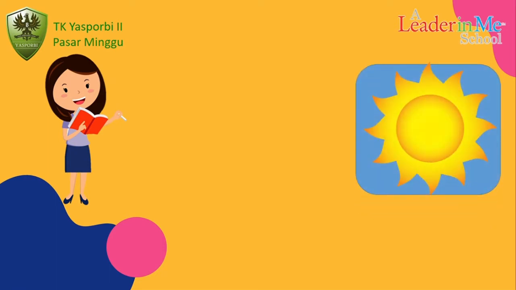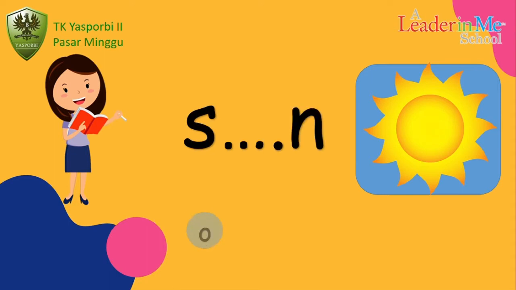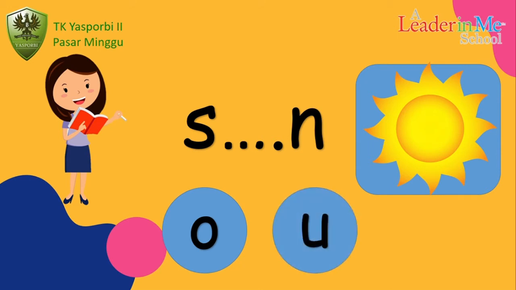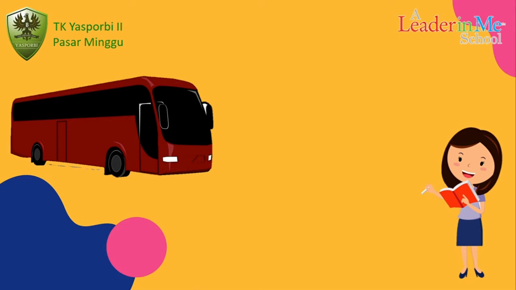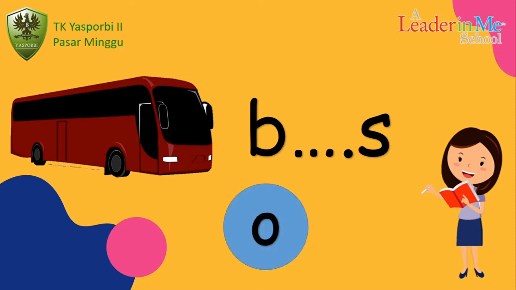What picture is this? Good. Sun. What is the middle sound of sun? O or A? Good. A. Sun. Next. What picture is this? Bus. What is the middle sound of bus? O or A? Good. A. Next.